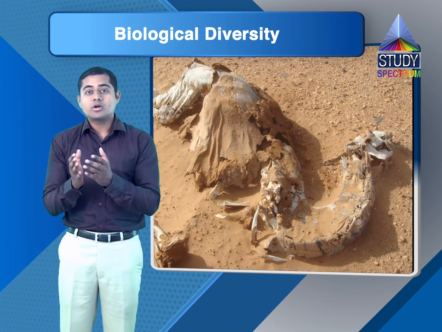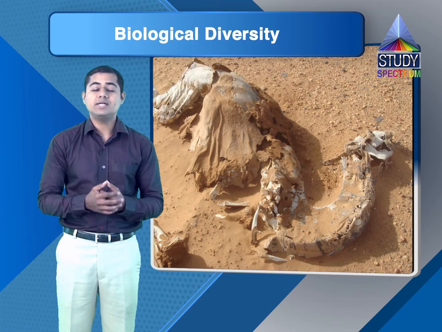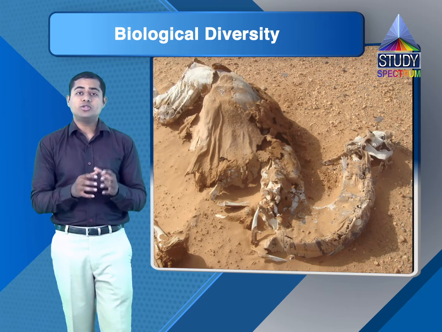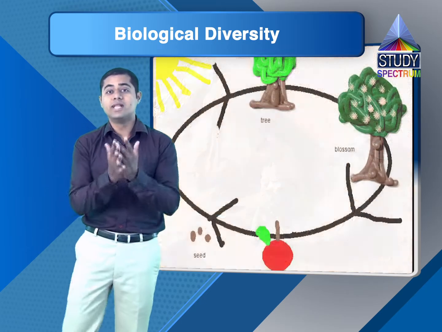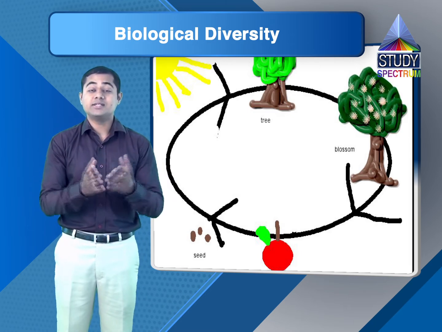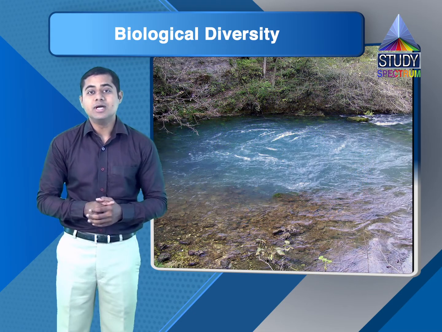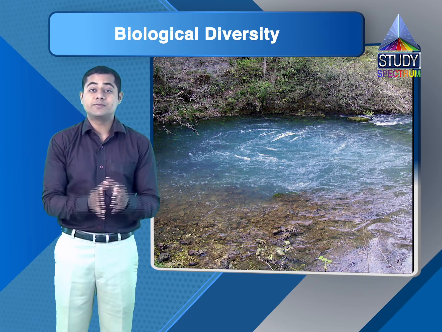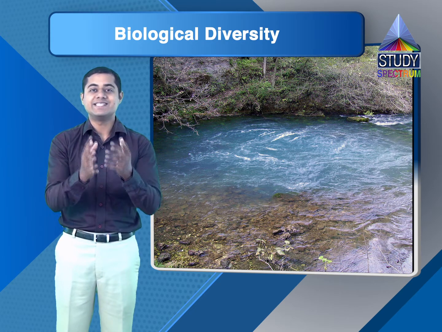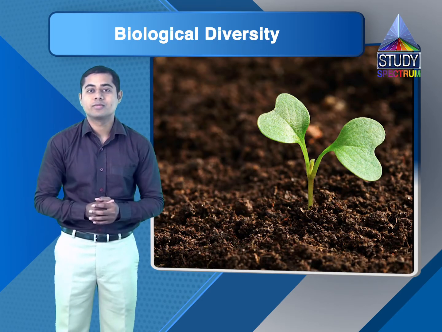What important role does this biodiversity play in the existence of this environment? Let's have a look at it. Let me give you a quick insight into the natural cycle of life. How does this cycle run? There is a natural resource, soil, and another natural resource, water. There is groundwater present in the soil, and germination takes place in the seeds. From there, trees are grown, plants are grown.